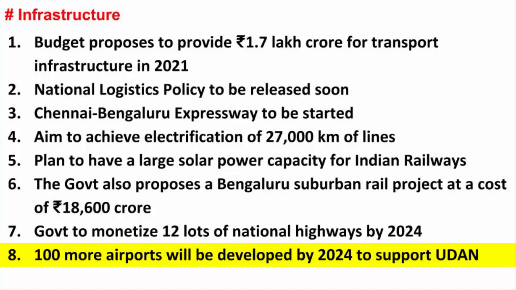So again, the government is trying to merge 2 different schemes together. One is the Udan scheme by making more regional airports and interlinking the other scheme, Krishi Udan. Because if there will be more regional airports, then more agricultural products will be transported through aerial mode across the country. So these were the quick highlights of this year's budget.